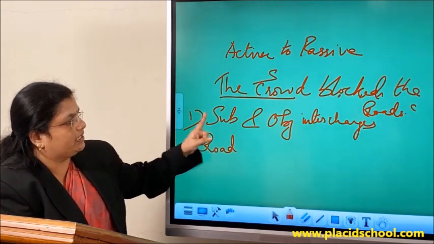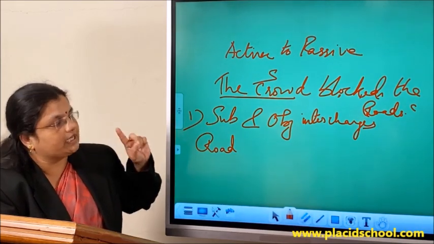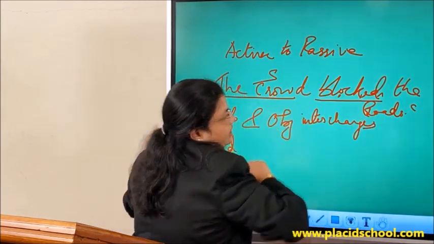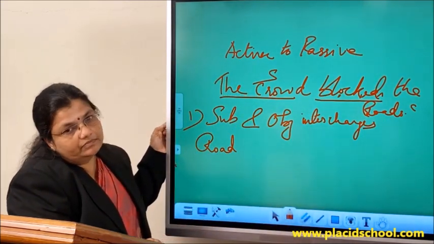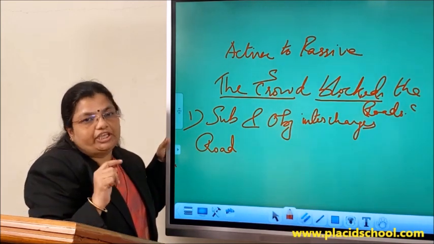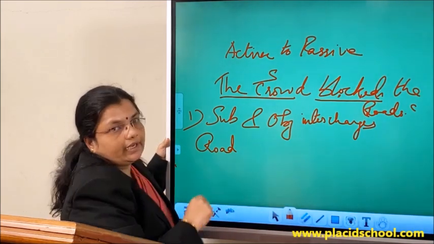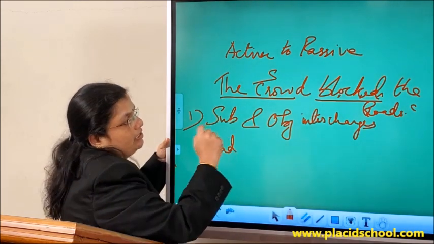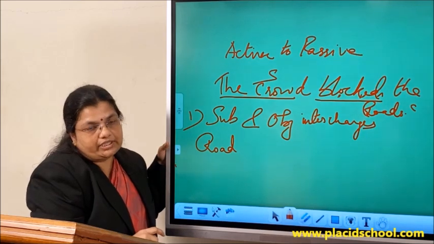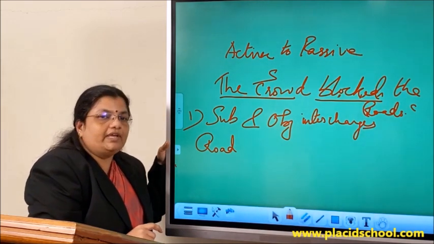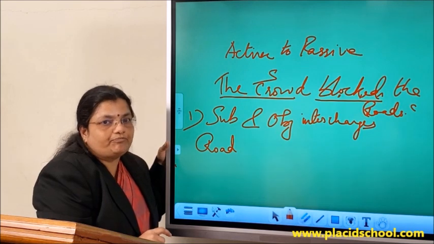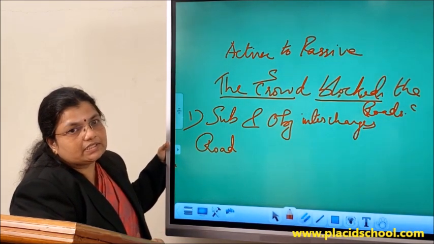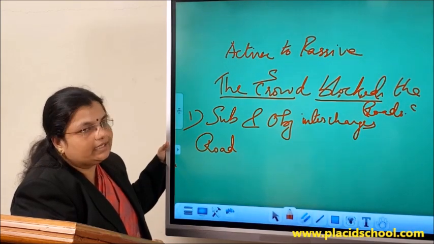Now the second thing, first thing we learned, subject and object interchange. Now the second rule that we have to take care of is, we have to take the verb into consideration. When we take the verb into consideration, we have to do two changes. The first one is you have to find out what is the tense of that particular verb. Here we saw that it is in past tense. Now that it is in past tense, we have to remember the be verbs of past tense. What are the be verbs of past tense? The be verbs of past tense are was and were.